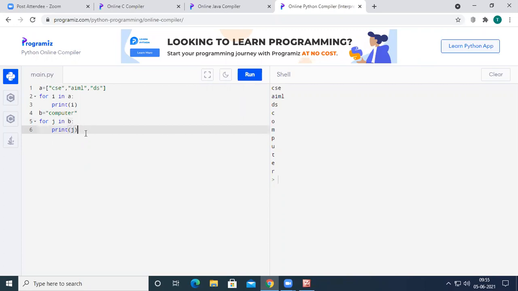For example, we can combine this for loop with a function called range.